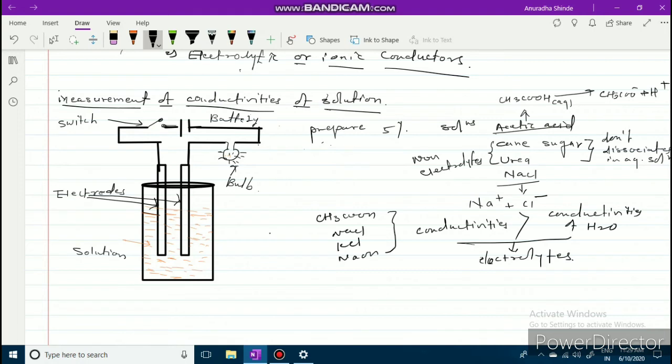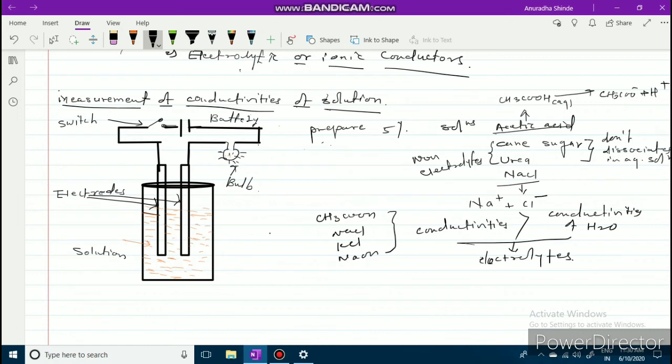Once again, suppose you are preparing 5% solutions of acetic acid, cane sugar, and NaCl. You will observe that cane sugar and urea do not dissociate in aqueous solution. Their conductivities are the same as that of water, so they are called non-conductors.